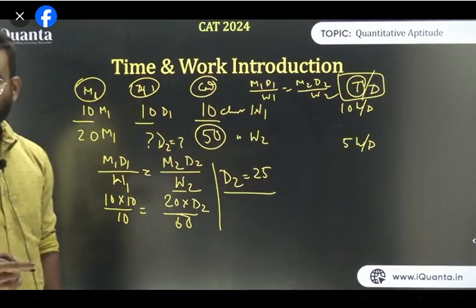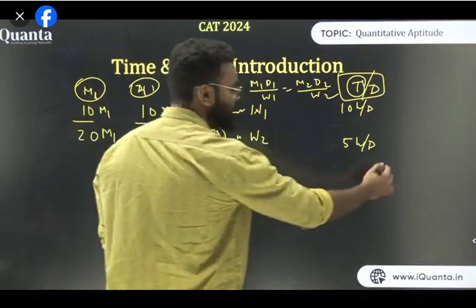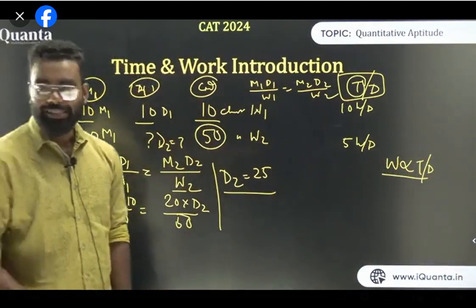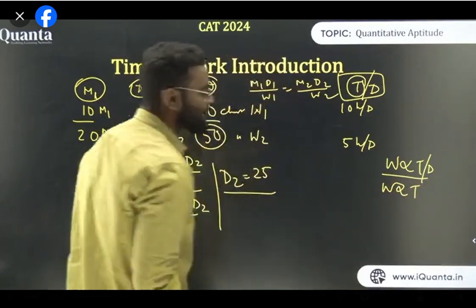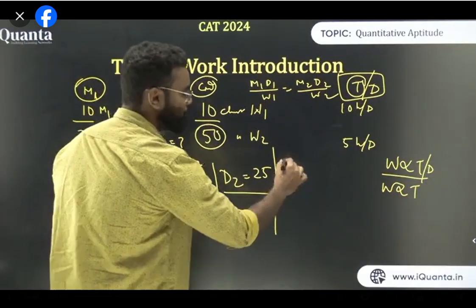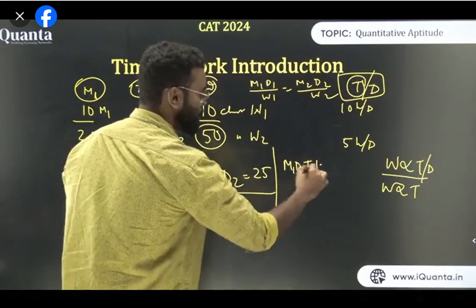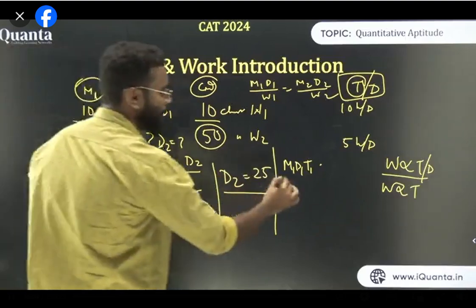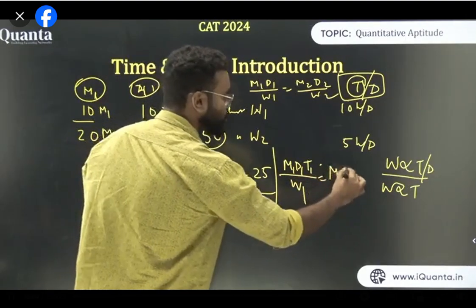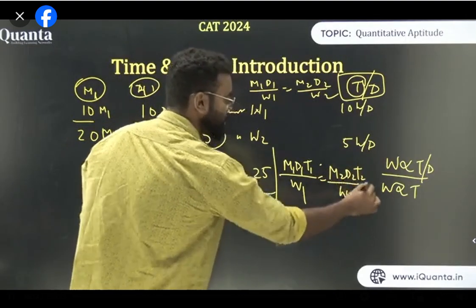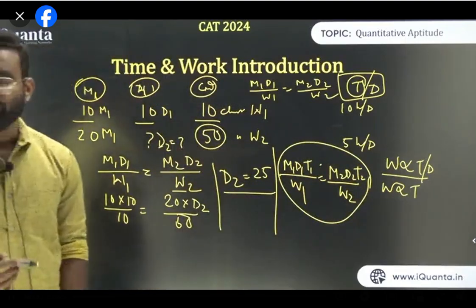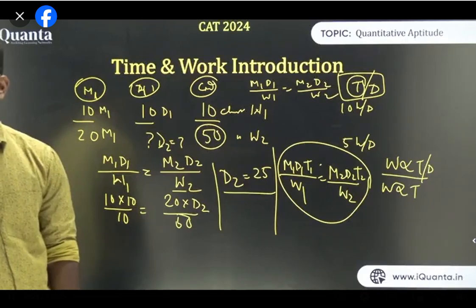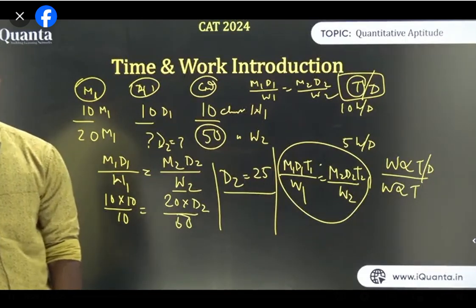Fair enough? Now whenever I am adding another variable, I need to think if W is directly proportional to time per day. Is it not? W is directly proportional to T. So time per day is basically T. So that means this formula will now become M1 D1 T1 upon W1 is equal to M2 D2 T2 upon W2. Am I clear? Now we are using days, men, work along with time per day.